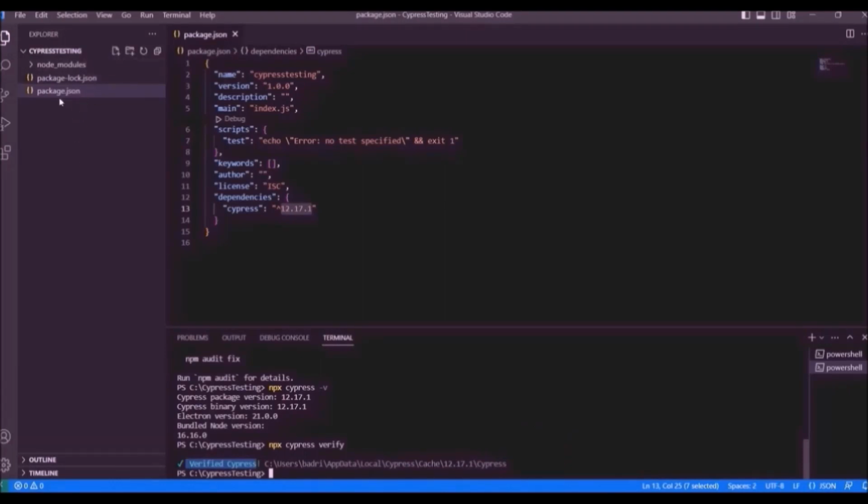but still there is no Cypress folder over here. To get the Cypress folder, we have to run npx cypress open. npx is node package execute. So after running this code, it should create the Cypress folder as well as the other Cypress structures required for the project. Click enter.